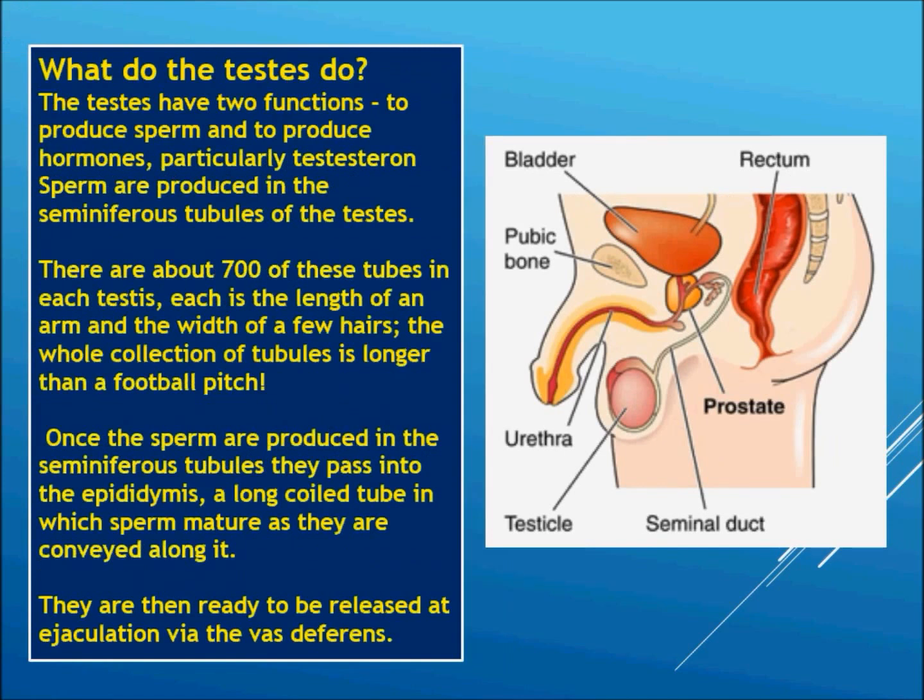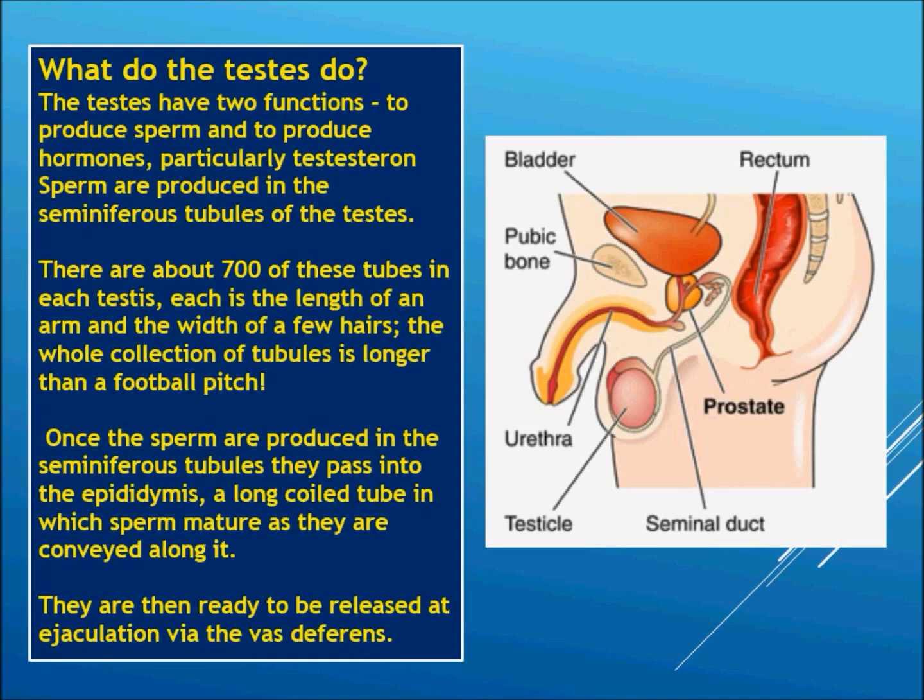Now, what do the testes do? This is again the question that pops up in our mind. The testes have a dual function: to produce sperm and to produce hormones, particularly testosterone.